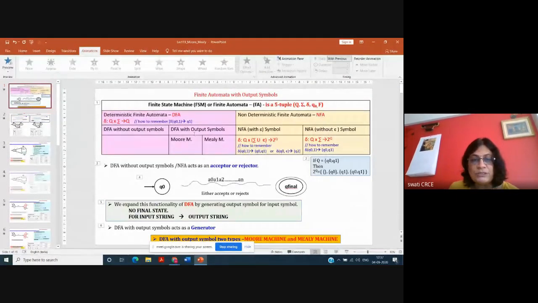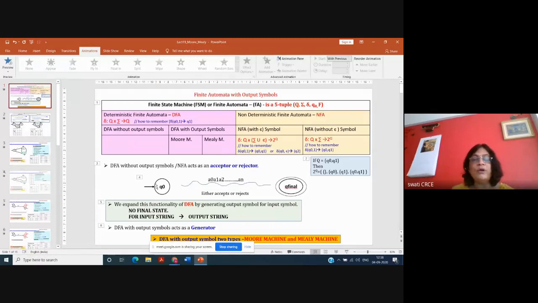But DFA with output symbol has two types, Mealy machine and Moore machine, and here this DFA is acting as a generator. DFA acting as a generator means it is generating the output string for the input string. You give some input string as an input to the machine, and this DFA with output symbol will generate the corresponding output string. Means for every input symbol, it is going to generate an output symbol. Okay, that is Mealy machine and Moore machine. I'm just revising this. If you revise and recollect everything, it will be very easy for you to understand and solve the problems.